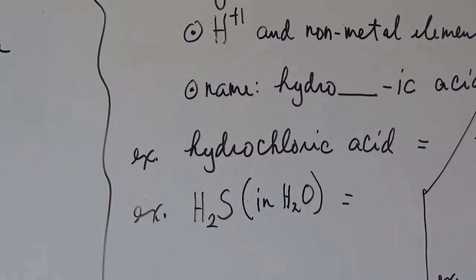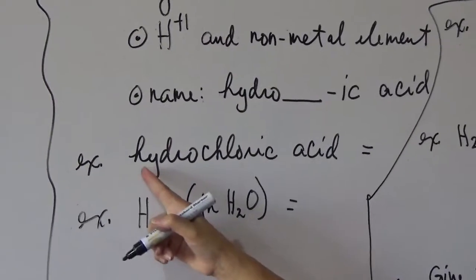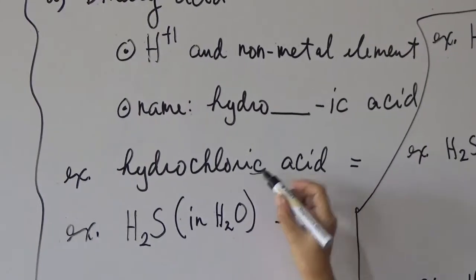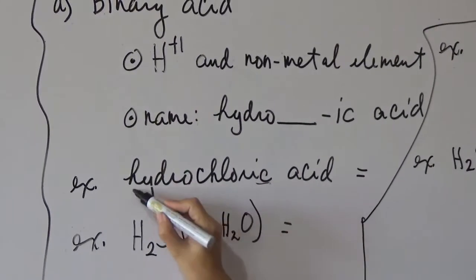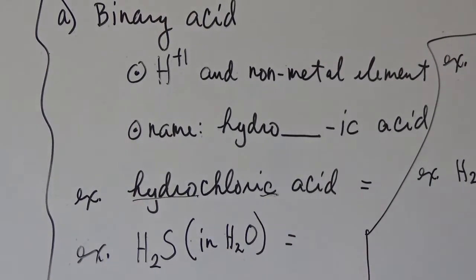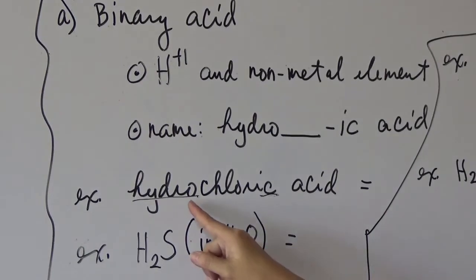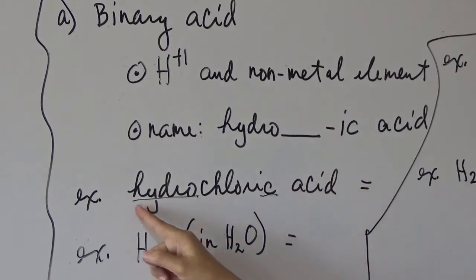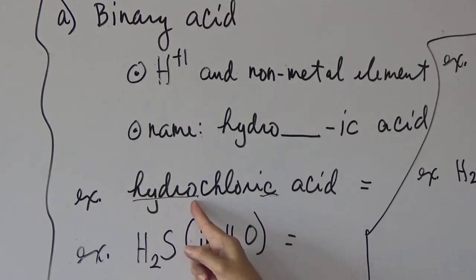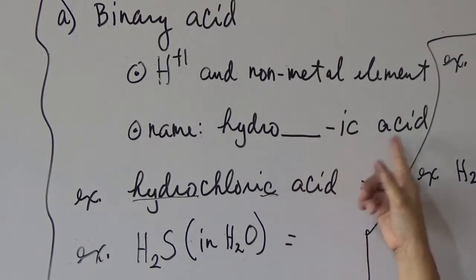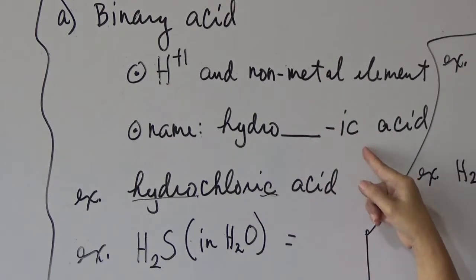If the name given starts with hydro and ends with ic, followed by the word acid, then of course it is an acid, since it ends with the word acid. It indicates that it is a binary acid because of the prefix hydro and it ends with ic. So all binary acids will end with ic acid, that is hydro-ic acid.